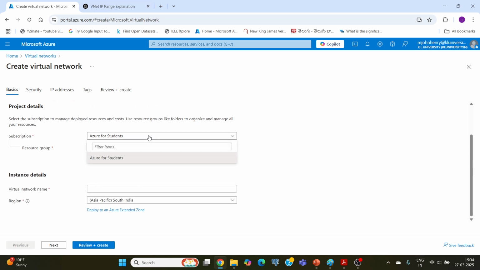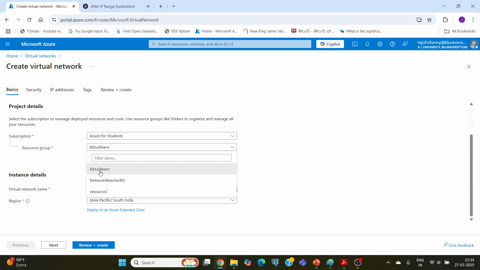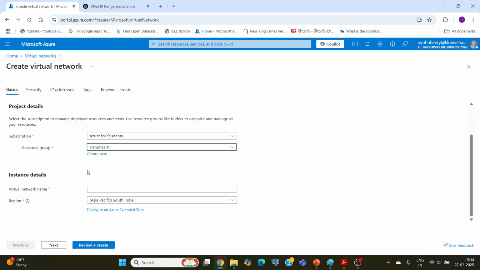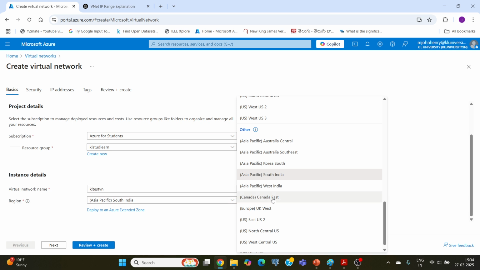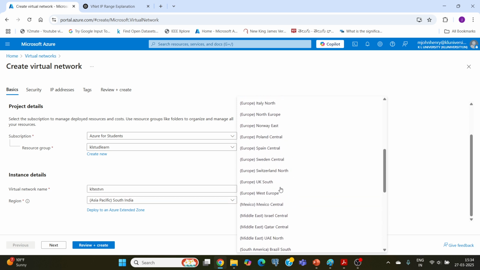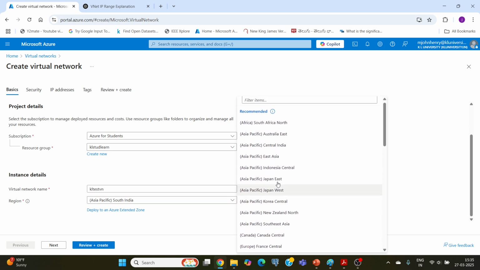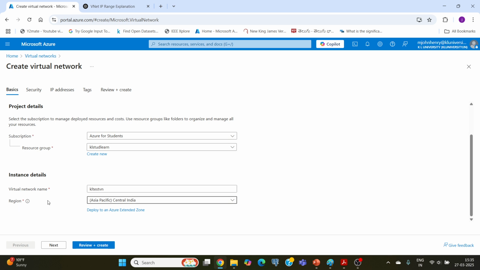Subscription: Azure for Students is my subscription. Resource group: KL Student Learn is my resource group name. Virtual network name: give some name. I want to give KL Test VN as my virtual network name. Select the region as Central India.